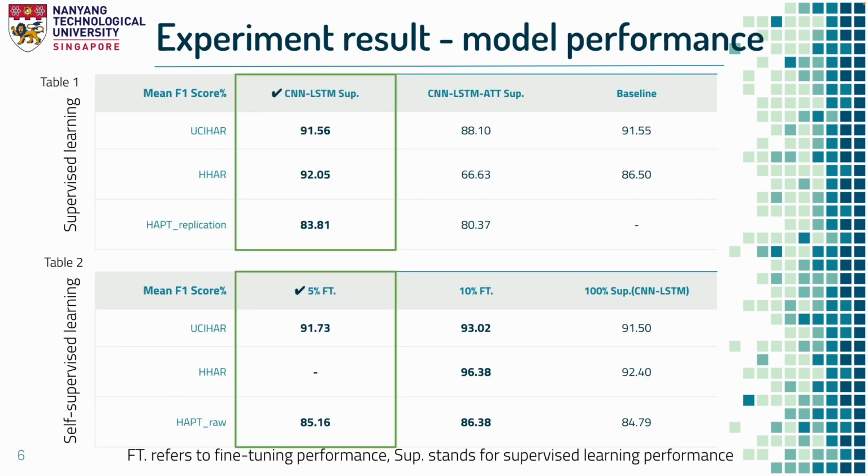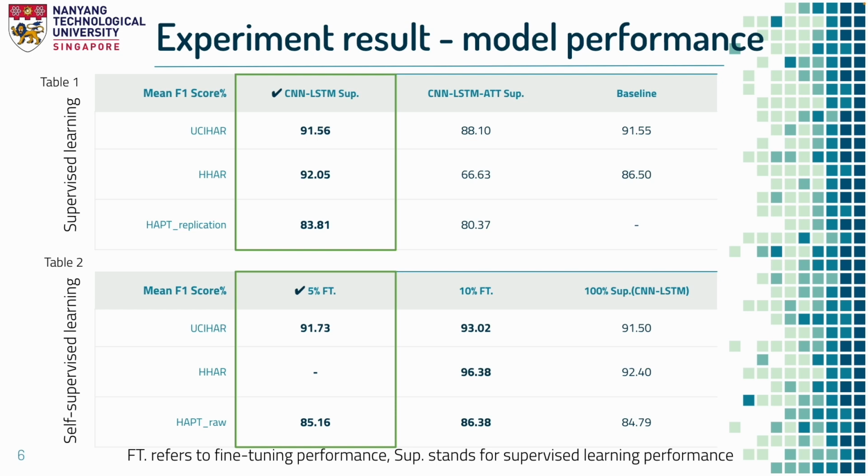Here come the experiment results. In Table 1, the CNN-LSTM model performed the highest F1 scores on 3 datasets. Our model also achieved comparable performance with the baseline result. The result shows that the attention layer did not improve the performance. This is because the time series data already has a natural order and structure that can be captured by the LSTM layer in the model. Hence, in this paper, we suggest using the CNN-LSTM network in a supervised approach.